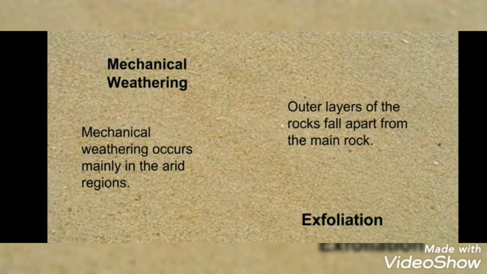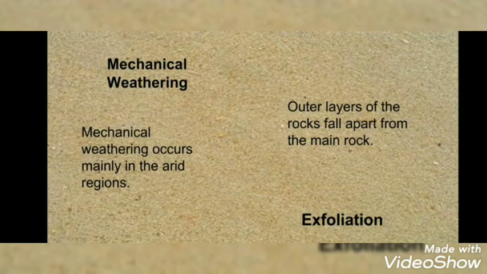The exposed part of the rock heats because of the sunlight, but the inner layer is comparatively cooler. Children, when the outer part heats, it expands, but the inner part is still cool.